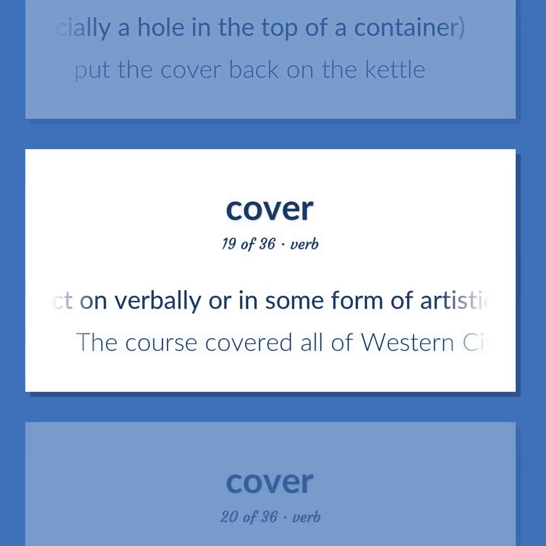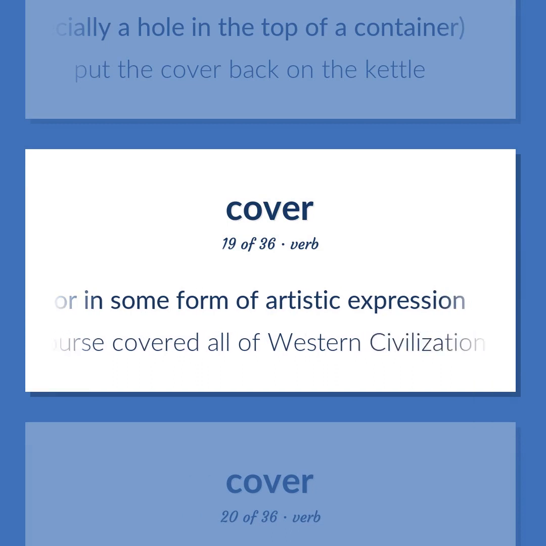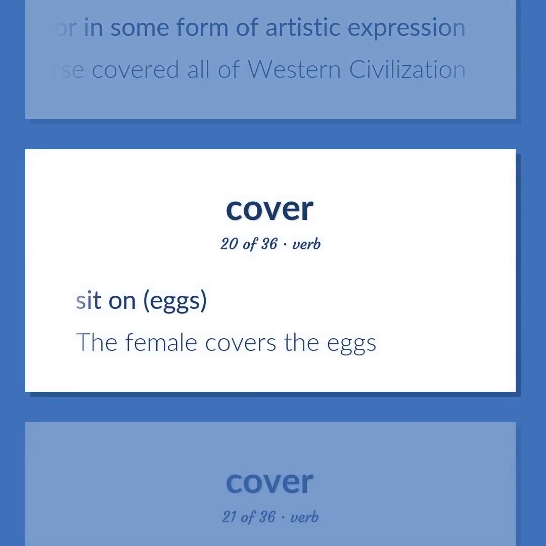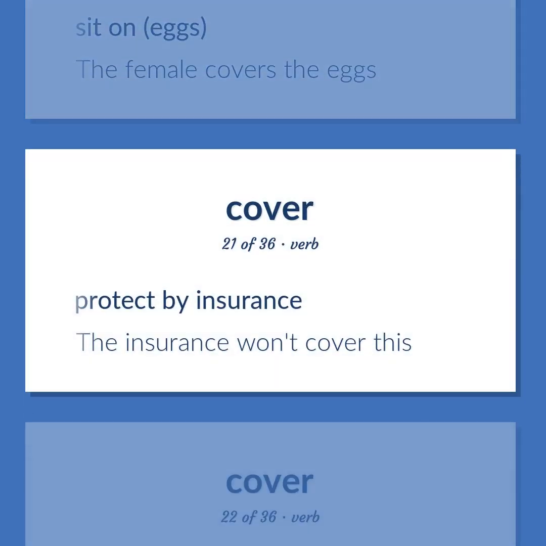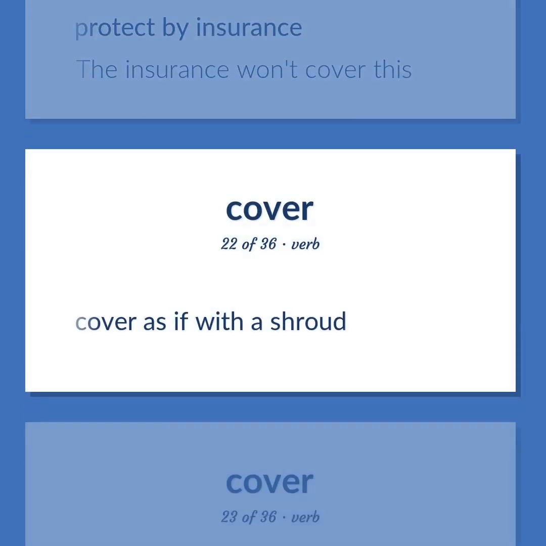Act on verbally or in some form of artistic expression. The course covered all of Western civilization. Sit on eggs. The female covers the eggs. Protect by insurance. The insurance won't cover this. Cover as if with a shroud.